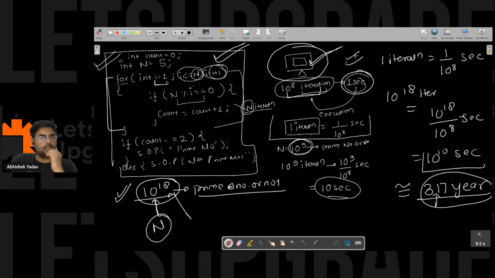Till this point it is clear. What I observed is that this is a very huge time. My child, my grandchild will not be there to see whether this number is a prime number or not, if I write this code and check whether 10 to the power 18 is a prime number or not.